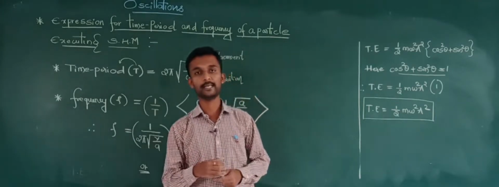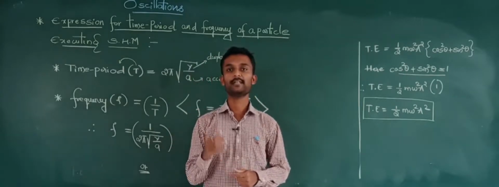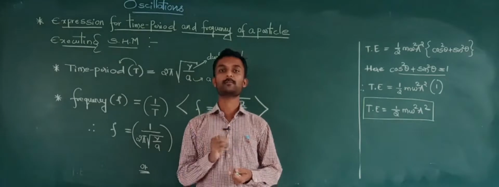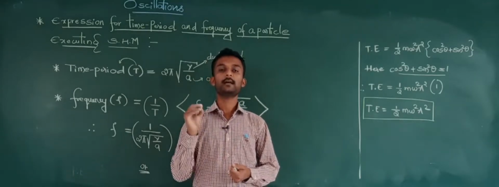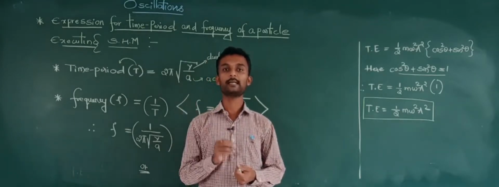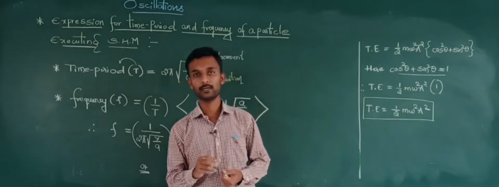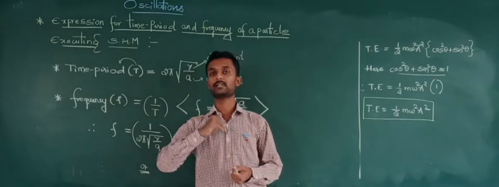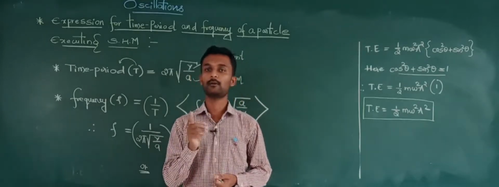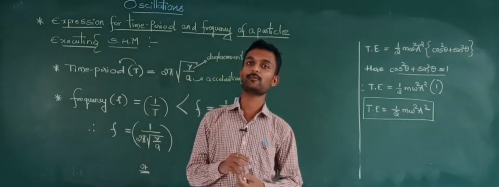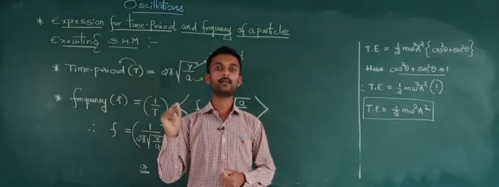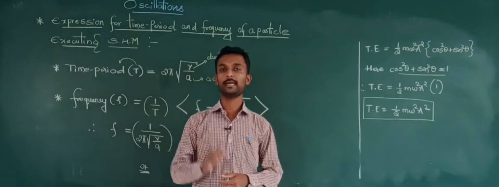Finally, in today's class, we discussed 3 more important points. First one is the 5 marks important derivation, that is the energy of a particle executing SHM. In that we studied 2 more points: first kinetic energy, second potential energy. What is the answer for total energy of a particle executing SHM? That is E is equal to half m omega square a square, we got.